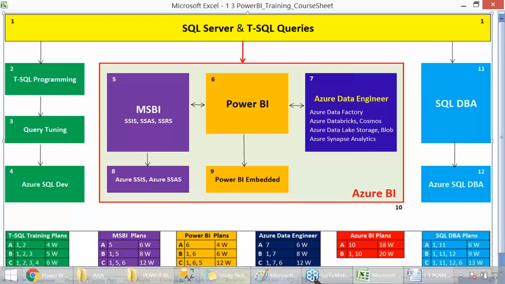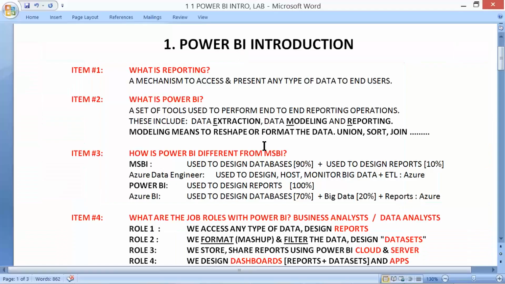Back to my screen. Let's continue our learning. So here we go. MSBI plus Azure Data Engineer plus Power BI is equal to Azure BI, as simple as that. With this information, our course is into this particular environment, core Power BI components.